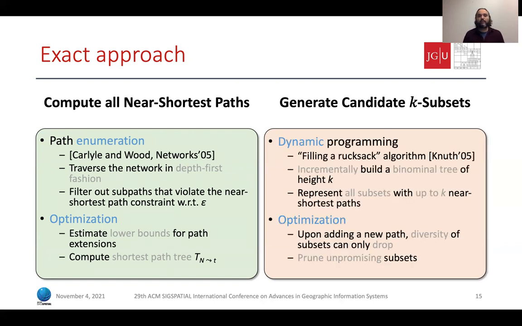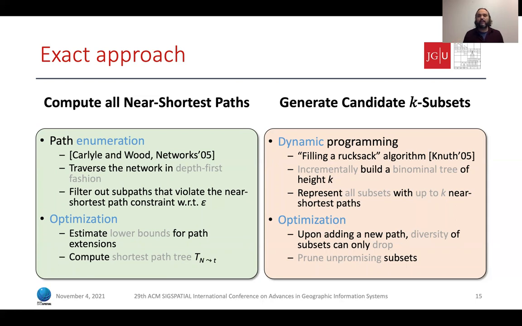For the second phase, we rely on the Fredman-Tarjan-style dynamic programming algorithm described by Knuth in his textbook. Essentially, we incrementally build a binomial tree, and this tree represents all subsets with up to k near shortest paths. We can further enhance this process by defining a pruning criterion to prune unpromising subsets.